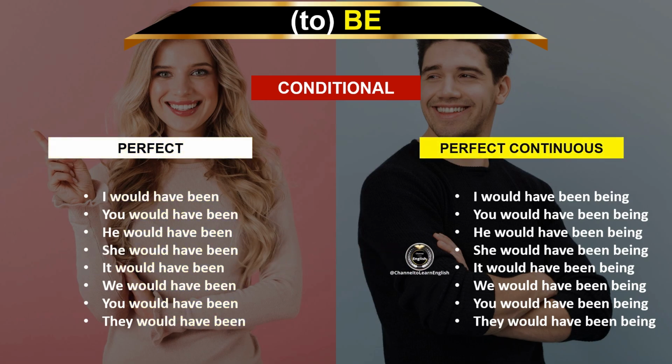Perfect continuous. I would have been being. You would have been being. He would have been being. She would have been being. It would have been being. We would have been being. You would have been being. They would have been being.